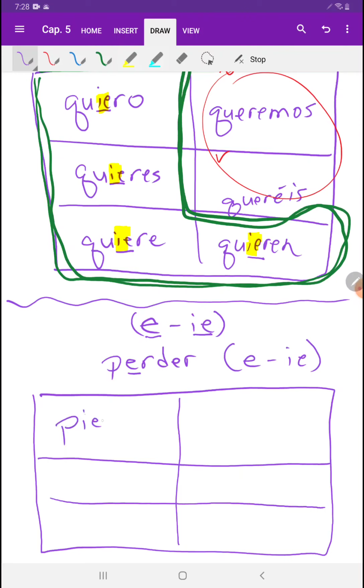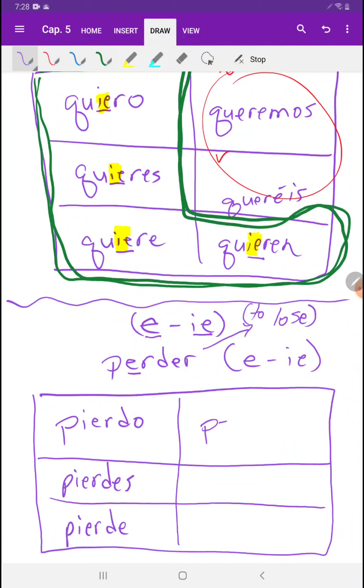So yo pierdo, and let's remember perder is to lose. Yo pierdo, tú pierdes, él, ella, usted pierde, nosotros perdemos, vosotros perdéis, ellos, ellas, ustedes pierden.